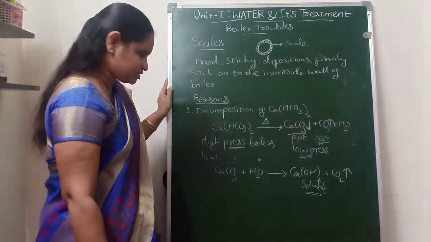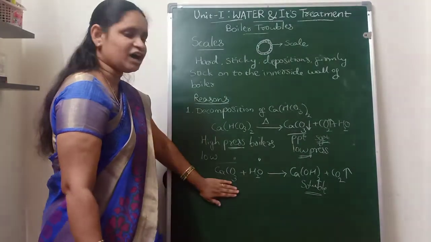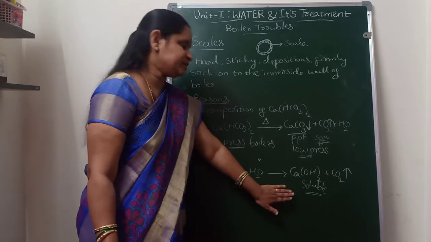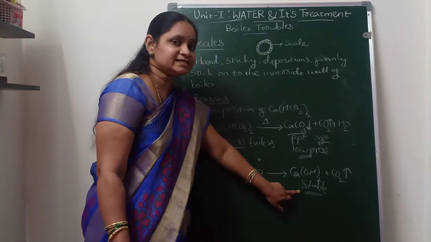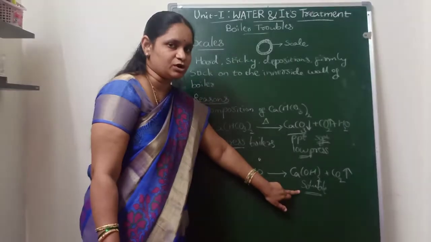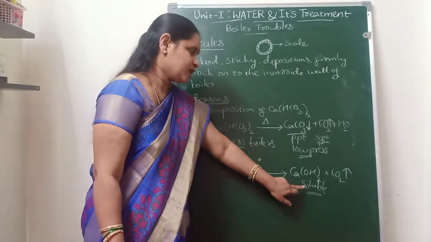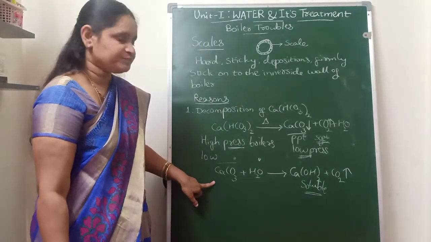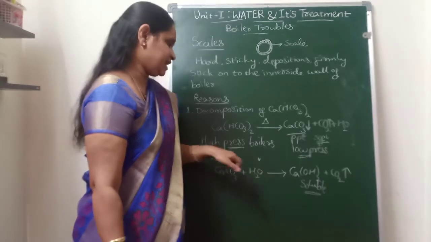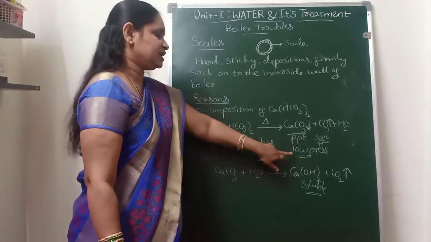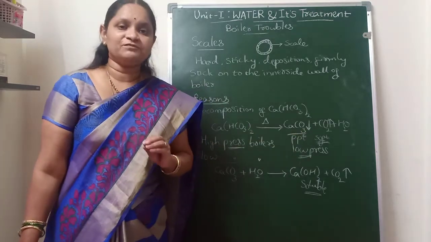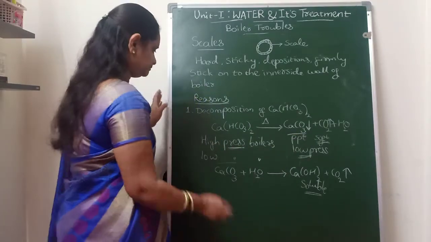Whereas in high pressure boilers, the calcium carbonate reacts with water and forms calcium hydroxide. This calcium hydroxide is soluble in the boiler feed water, so there will not be any scale formation due to calcium carbonate in high pressure boilers. Only in low pressure boilers will calcium carbonate form a soft type of scale.